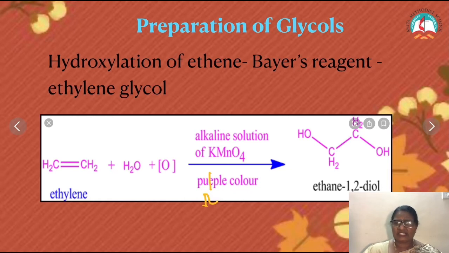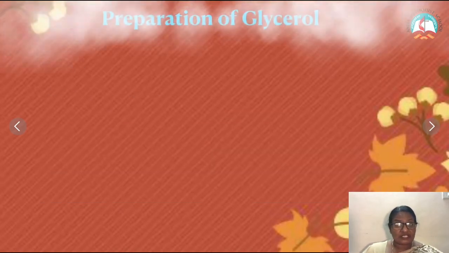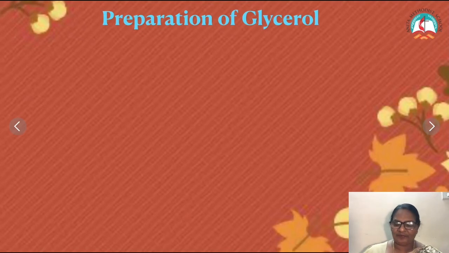Now this is ethylene. It is an aqueous solution. So 2 OH groups are introduced across a double bond. So there is an OH here and an OH here, and I get ethane 1,2-diol. This is the IUPAC name. Ethane 1,2-diol is the IUPAC name. Generally it is called ethylene glycol. Now we are going to see the preparation of glycerol, a trihydric alcohol.